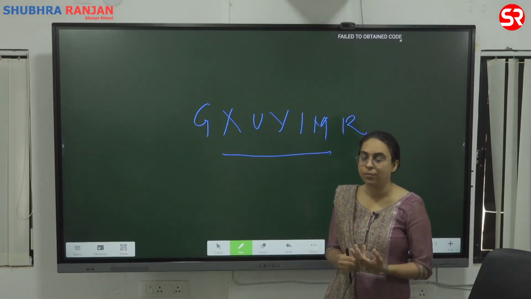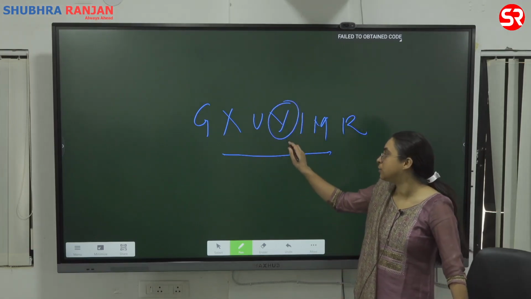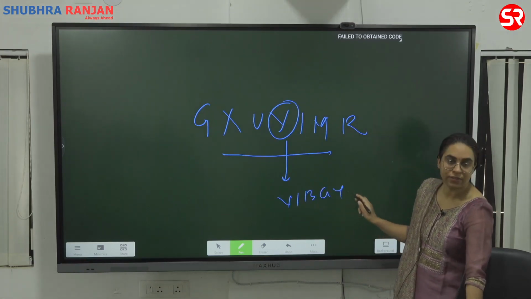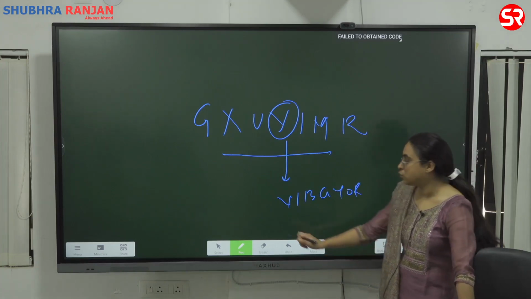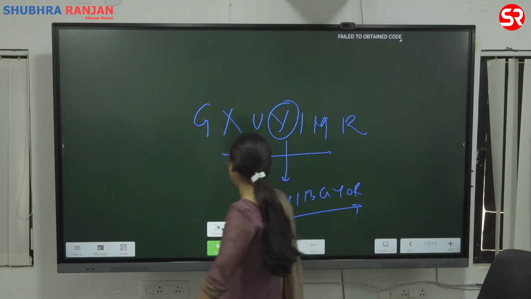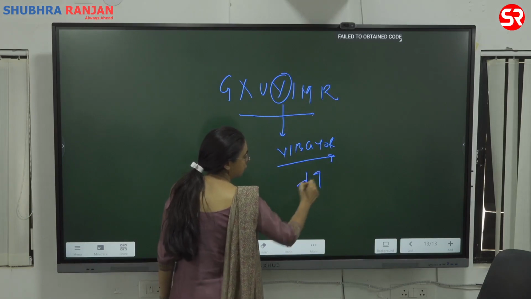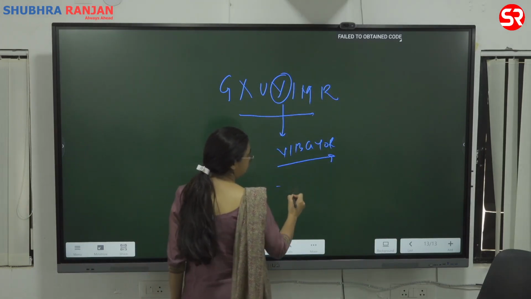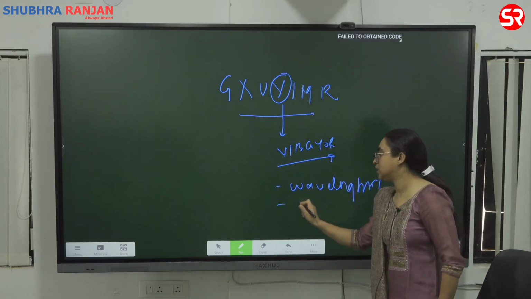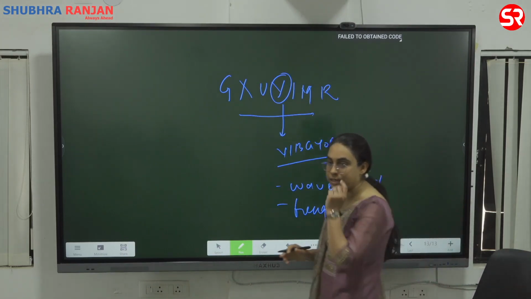Let me talk about visible light. Visible light is made up of what? VIBGYOR, right? Seven colors making up your visible light. As you move from violet to red, what is happening? The wavelength increases, and the frequency reduces.